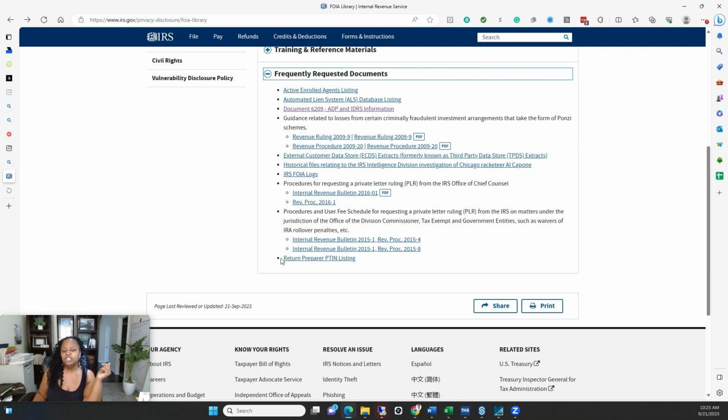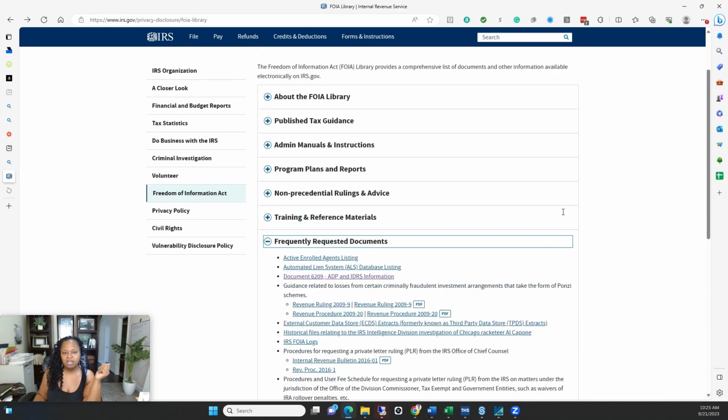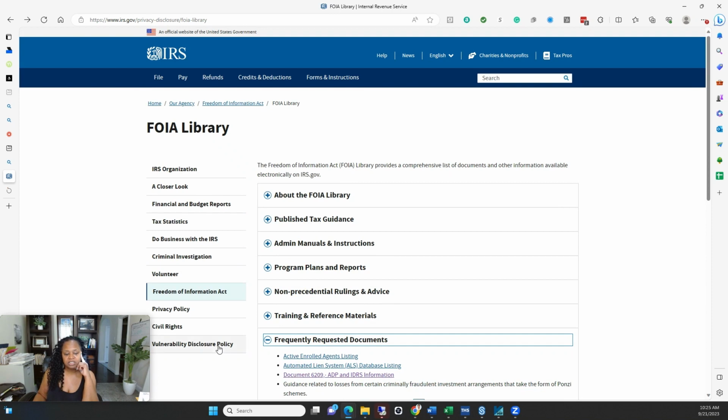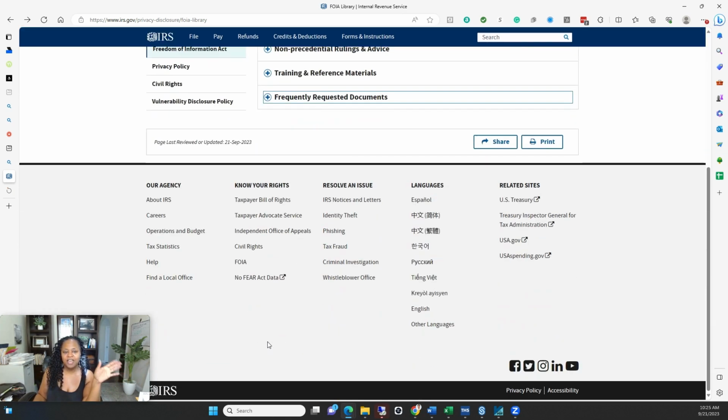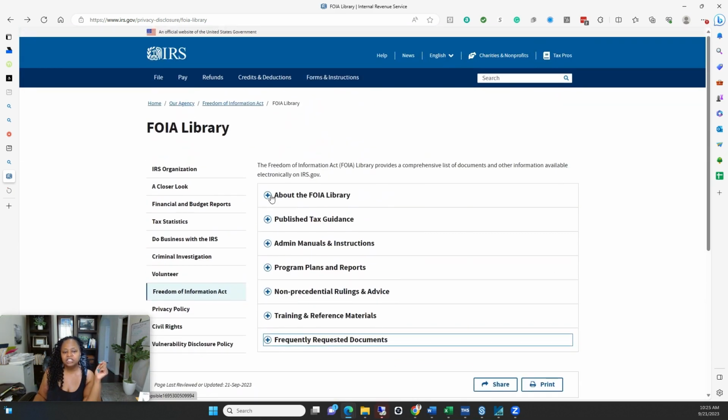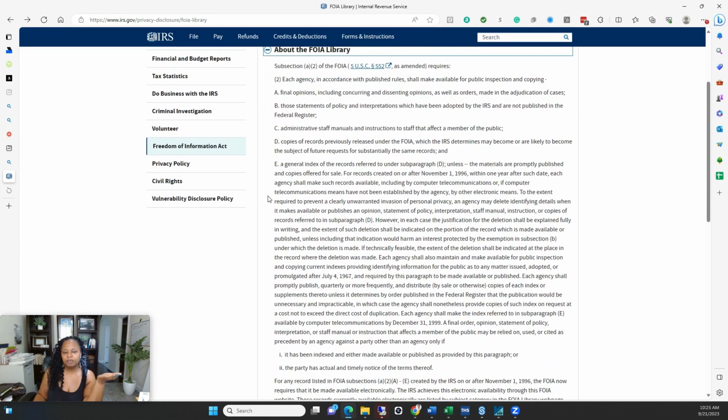You can also request the PTIN listing of existing preparers. It lets you know who's registered with the IRS, so you can verify your preparers and that kind of stuff. So just want you to know that that is out there. Additionally, here's some more information out here.